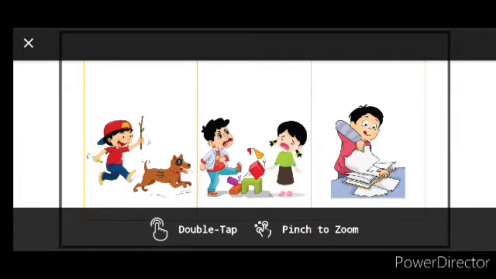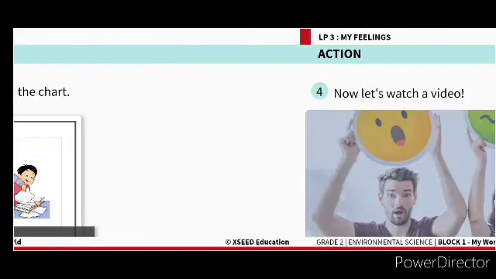So in the first situation, the boy is teasing the dog. What is going to be your emotion? Second situation, your friend has broken your favorite toy. What is your emotion? Third situation, your friend or someone is tearing the books, tearing the notebooks and spoiling them. So how will you feel? You can write the 3 words, or you can draw the face, children. Whichever is comfortable for you, you can do that.